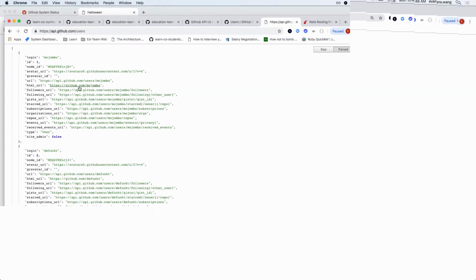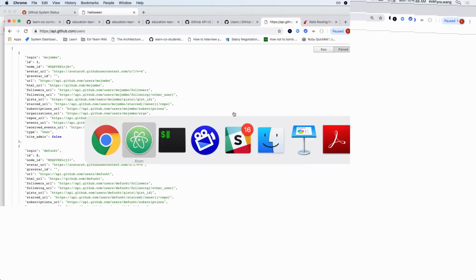Look familiar? This is the raw. This is the parsed. Looks a little cleaner. We want our data to come back like this, right? That's how you've seen it when you've been making these fetch API calls. So we want to be able to make our data look like this. How can we do that?